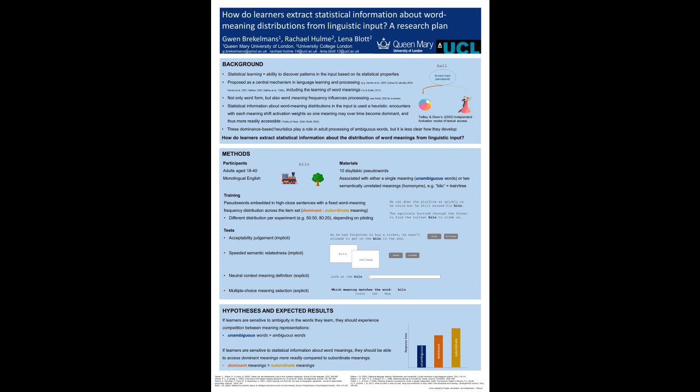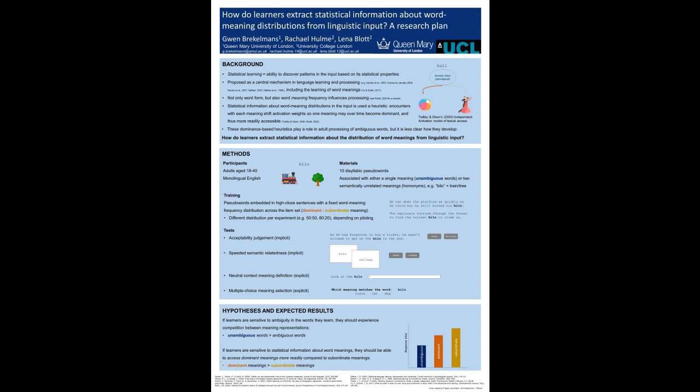So the language system has this very useful heuristic where it makes assumptions about speakers' intended meaning based on how the word has historically been used. Somehow, in the early stages of learning about the meanings of words like ball, the language system must collect and store in memory statistical information about the distribution of word meanings. In this project, we want to investigate how the language system arrives at this heuristic by artificially replicating learning of ambiguous words and manipulating the relative dominance of their meanings.